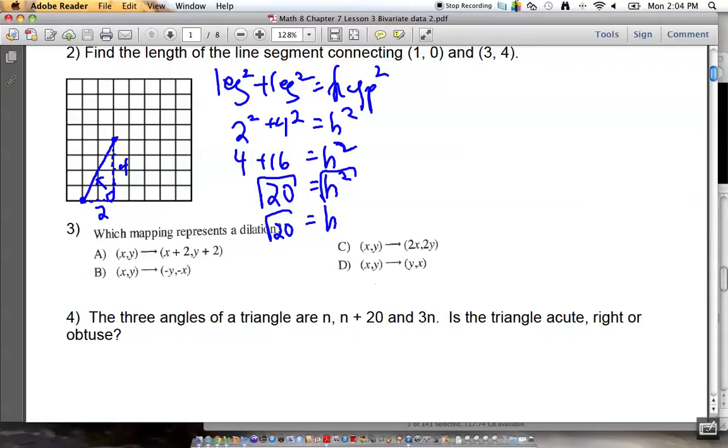Now, the last question I need to ask you, and I believe, having graded a lot of papers, that you can do that. But the next question I have to ask you is this. That's square root of 20, Denise, head in the game. Is that a rational number, or is that an irrational number? Irrational. How do you know it's irrational? Because it doesn't fit the description of the 2 legs that she put in. No, that's not why. Why is it irrational? What's the world's most famous irrational number? Pi.